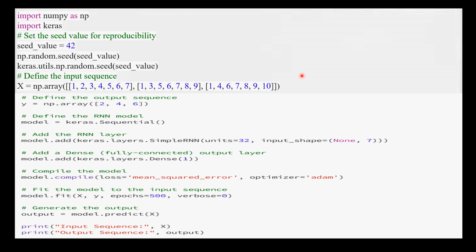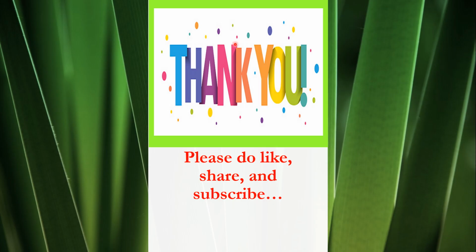This example is a simple demonstration of how to build a recurrent neural network using Keras. In practice, you may want to use more complex RNN layers like LSTM or gated recurrent unit and adjust the architecture, loss function and optimizer to solve specific problems.